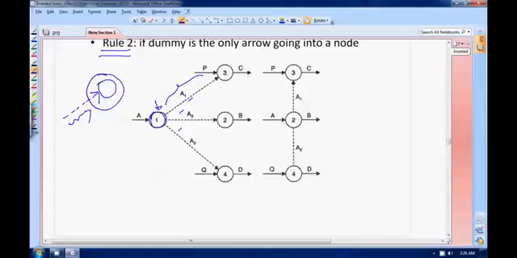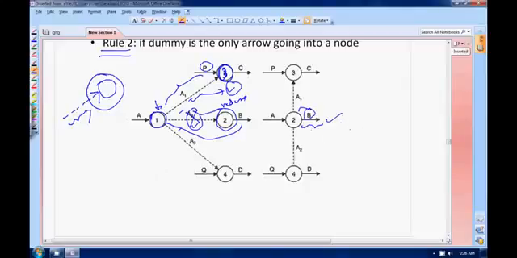Now look at this node 3. Don't look at 2 first, look at 3 first. Is the dummy the only activity going into 3? No, your P is also going inside, so this is not your redundant dummy. This is okay. Now look here, this node 2. In 2, the dummy activity is the only activity that is going in, so this is your redundant activity. You can remove this. You can directly join your B to 1. That is what has been done. Now you can remove your redundant dummy activity and join your B to this node.